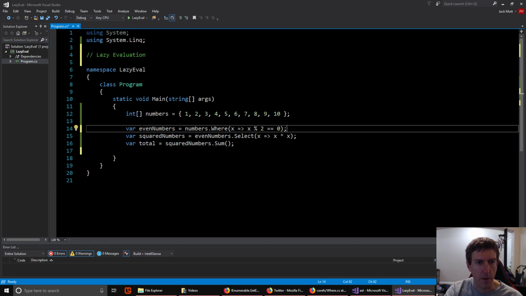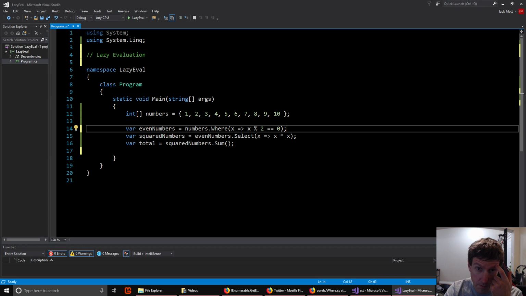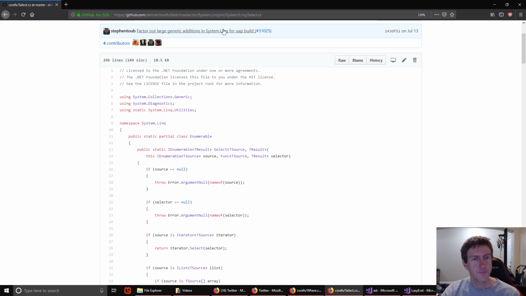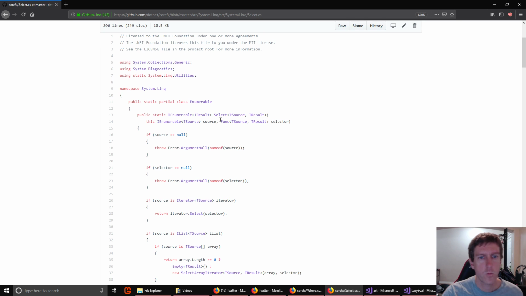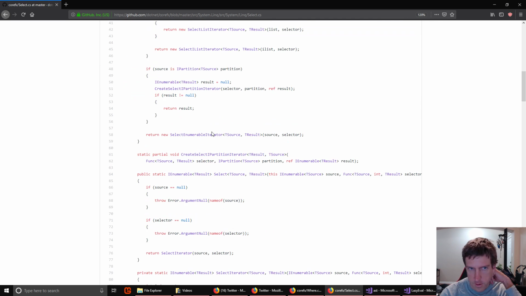Okay, so now we're going to take that where enumerable iterator and we're going to call select on it with this function, x times x. So what does select do? So again, we can look at the source. Here is select. Takes in our source enumerable and our selector function. And it's basically exactly the same as where. Right? It doesn't do anything, checks for some errors. Nothing actually happens except now we get a new iterator, the select enumerable iterator.